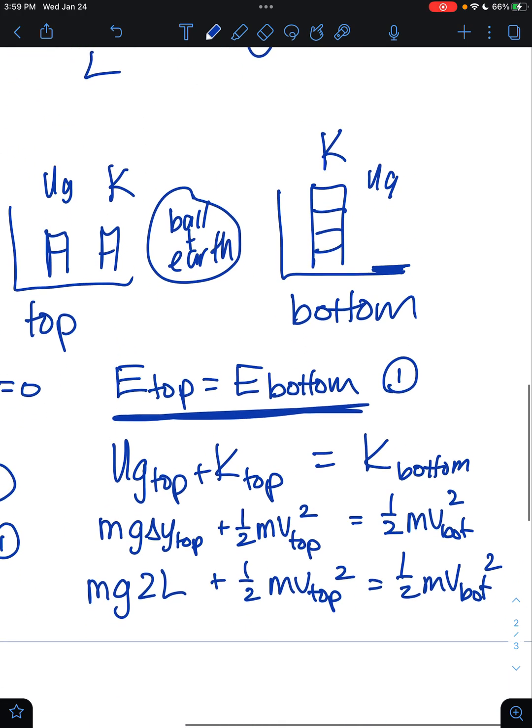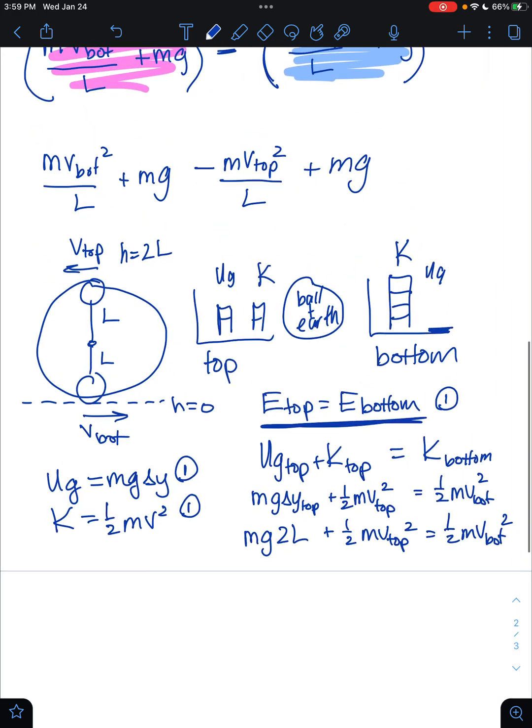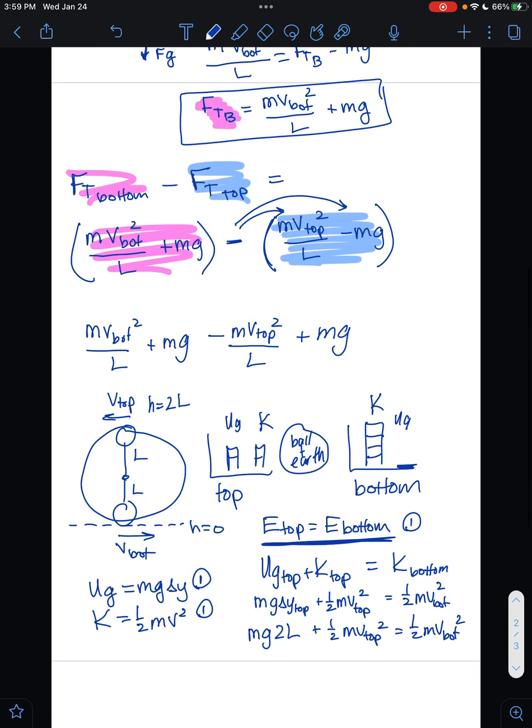Okay, I now set up all this energy stuff, and I'm wondering how that is going to help me up here. I see that there's a v bottom and a v top, and I don't know either one of them. And in my energy equation, I also have a v bottom and a v top, and I don't know either one of them. So when I have two equations, two unknowns, I can do things like substitution. Maybe if I can solve for one of the v's in terms of the other, it could help me. So I'm going to solve for the v at the bottom in terms of the v at the top.